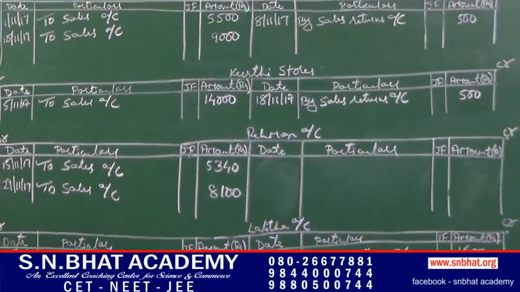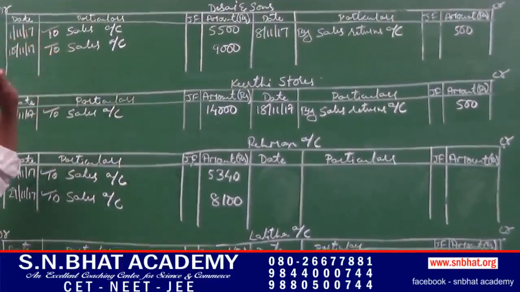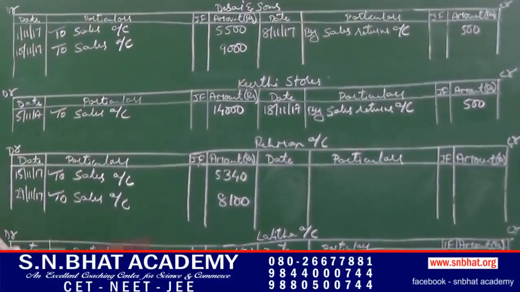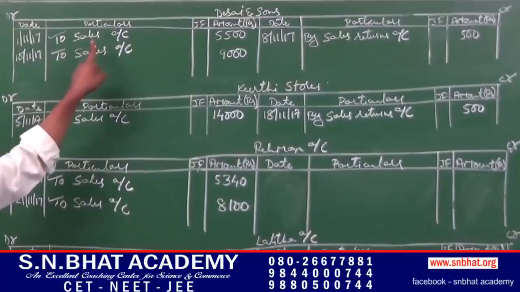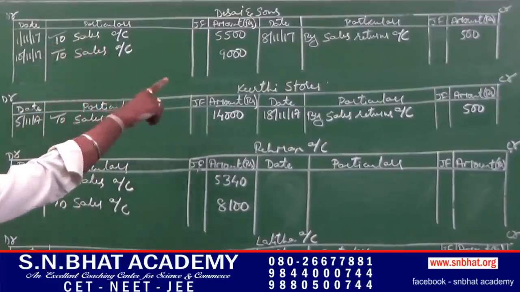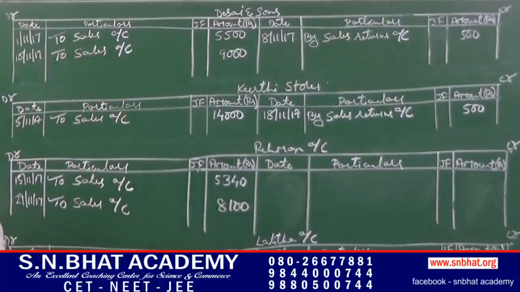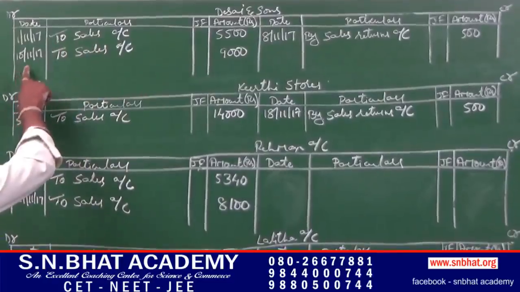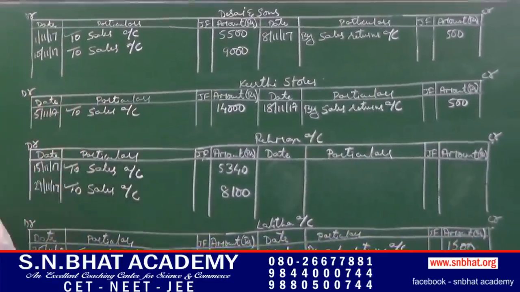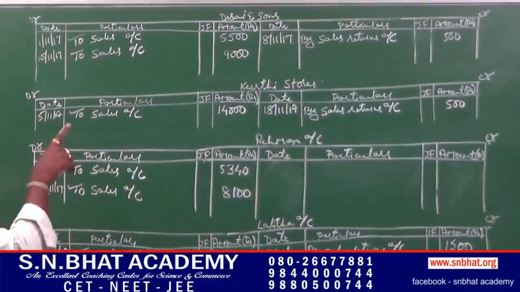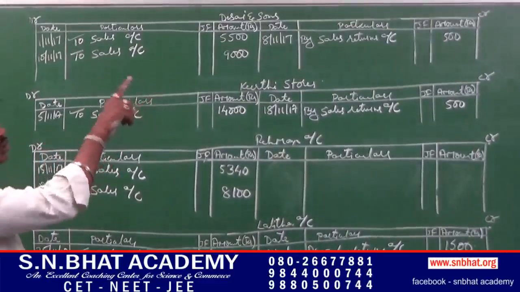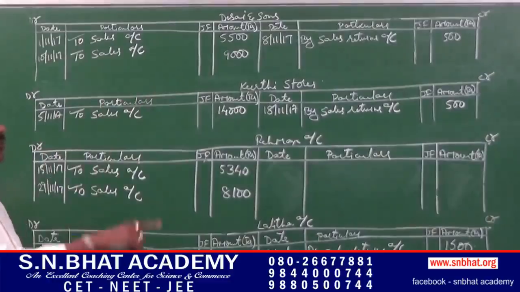In Desai account, on 1st November 2017, we had sold goods to Desai and Sons. So, to sales, rupees 5,500. And on 10th November, we had sold goods to Desai of rupees 9,000. On 8th of November, he had returned goods worth rupees 500.